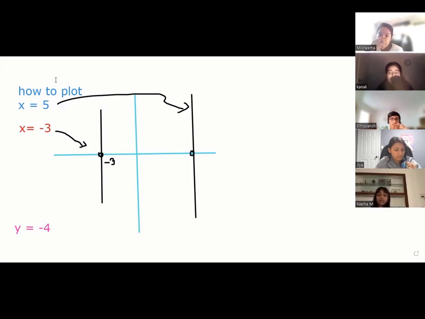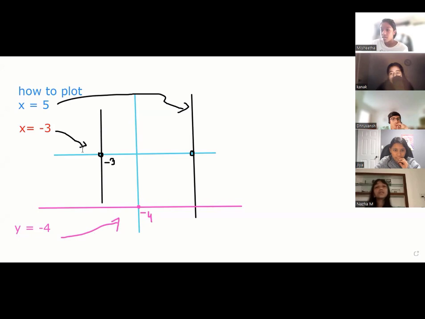So y equal to -4, the y-intercept will be on -4. Only on Y, and it won't pass through x, it will just be a straight line. Y equal to -4. Good. And tell me, Naja, if I want to plot a line, guys,